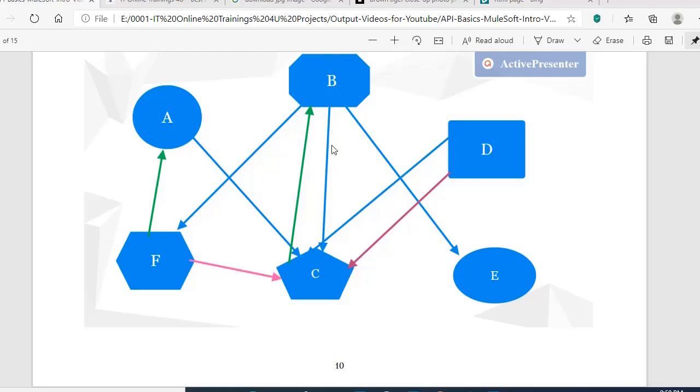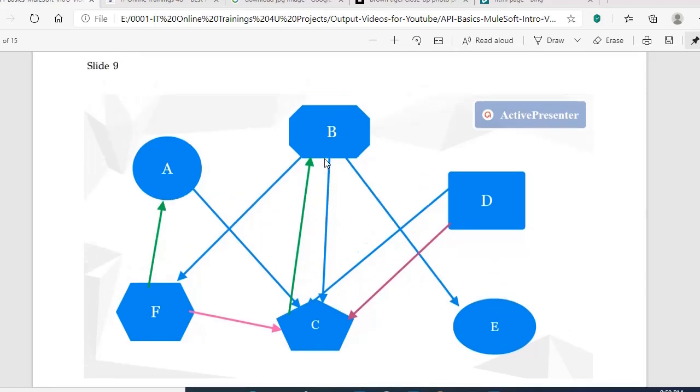B is sending a request to C, C sends a response back, and B gets the response from this API. Now A needs some information from C: A sends a request to C, and C sends a response to A. Likewise, these 7 applications need to communicate with one another in this way.